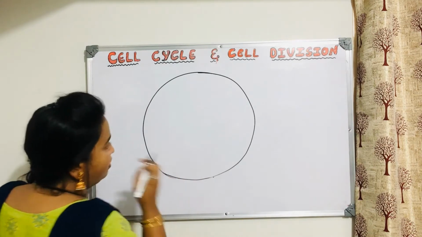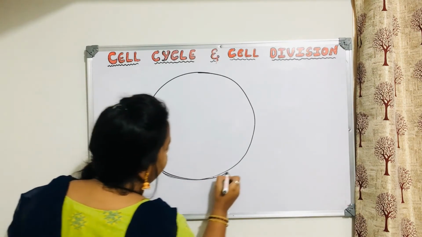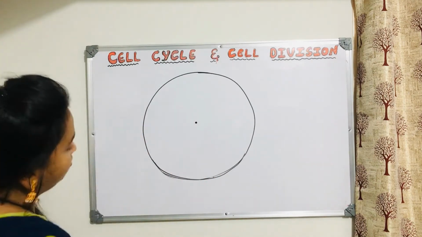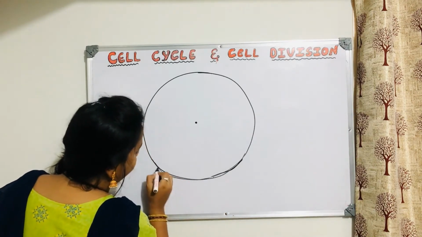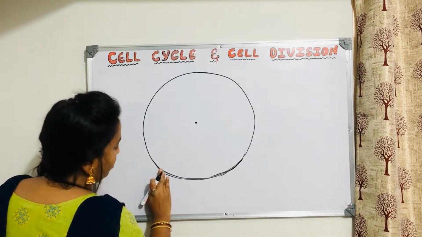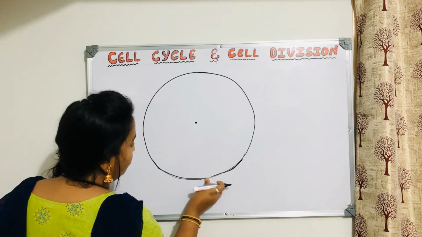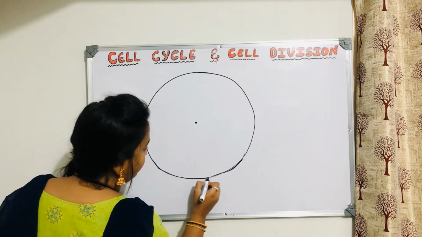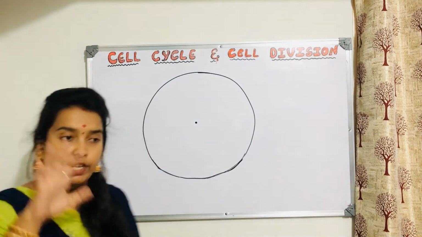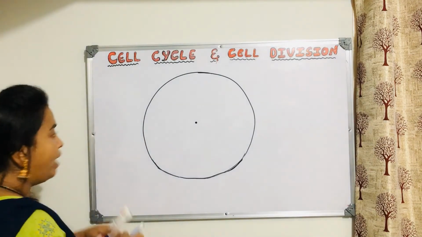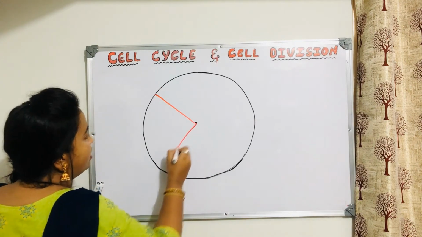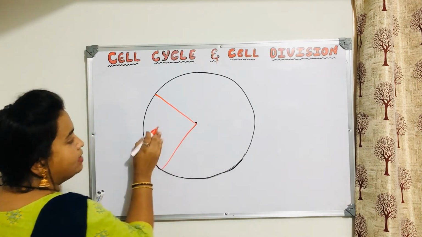Yes, this diagram is very much important. It's not a perfect circle. Anyways, center of the circle somewhere here. Okay, fine. So first thing what we need to do in this cycle is, we need to first divide the two main phases. The two main phases are, actually the first one is interphase, and this is M phase.